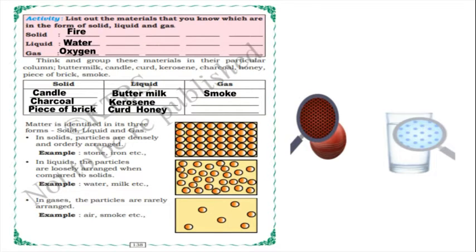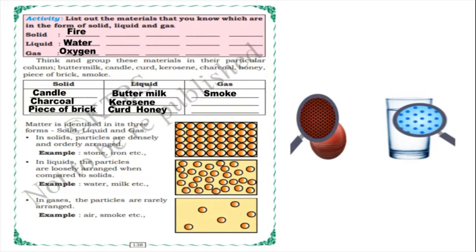And what is the next form? Liquid. In the liquid, particles are loosely arranged. You can observe in the picture, particles are loosely arranged compared to solids. In solids, particles are arranged very tightly, or we can say very nearly. In the liquid state, it is arranged very loosely. For example, water, milk, etc.